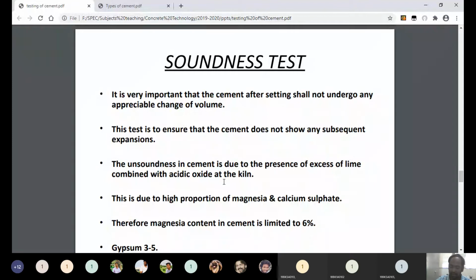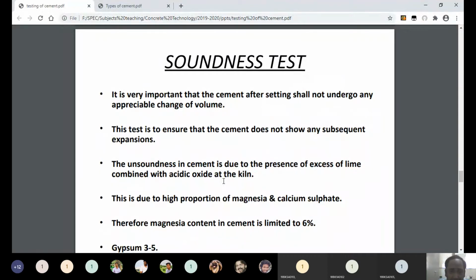Its volume and its dimension will expand. Understand now? If its volume will expand, we can say that cement has soundness. And if its volume will not expand or increase, we can say that cement has unsoundness. Understand or no? Unsoundness. So this is the most important property of cement. We should remember it.